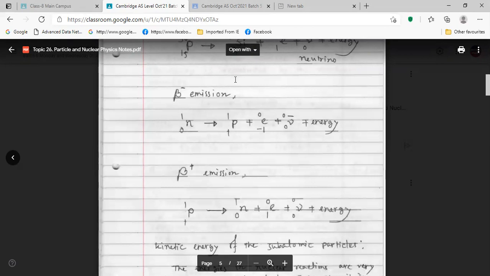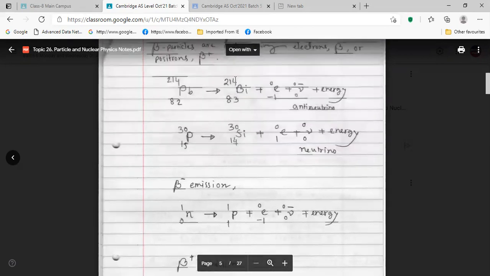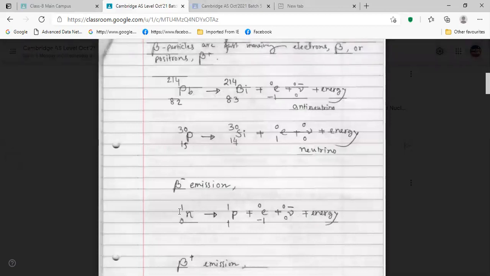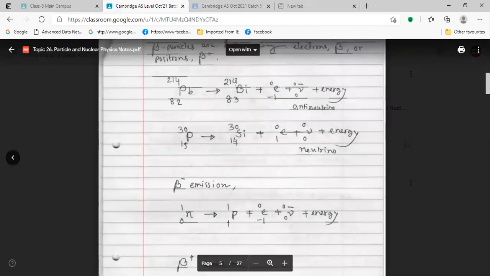Why does the mass number remain the same? Because mass number means the number of nucleons. We had one neutron less here, but one proton increase. So our nucleon numbers are the same. That's why the mass number is same.